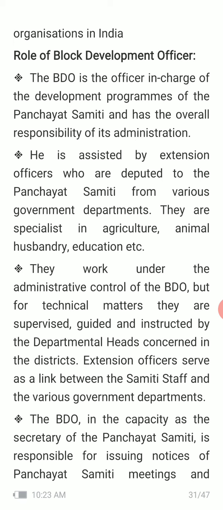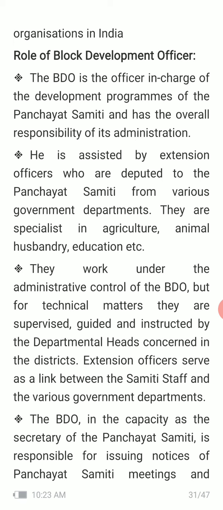So for each department one person will be appointed based on their specialization, in which they are expert. Based on that they will be given the head of the department. Next, they work under the administrative control of the BDO, but for technical matters they are supervised, guided and instructed by the departmental heads concerned in the district.